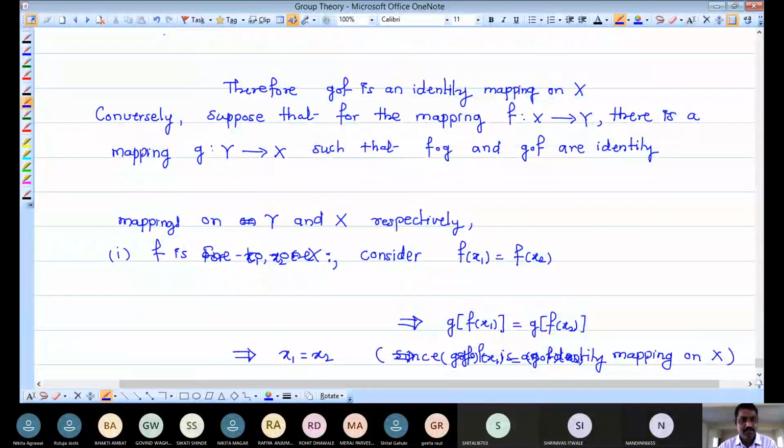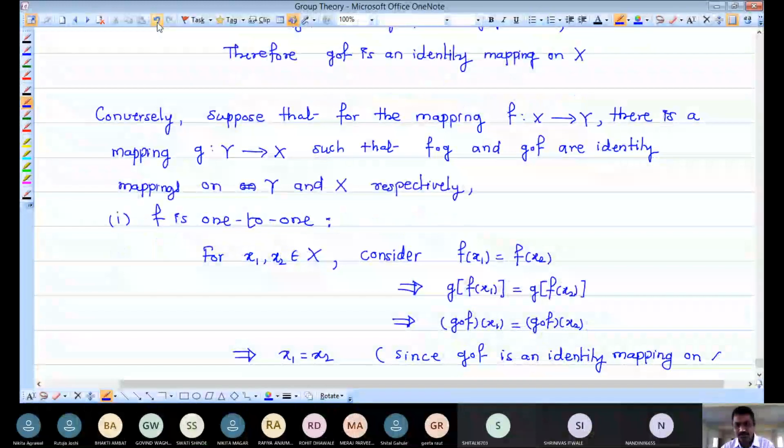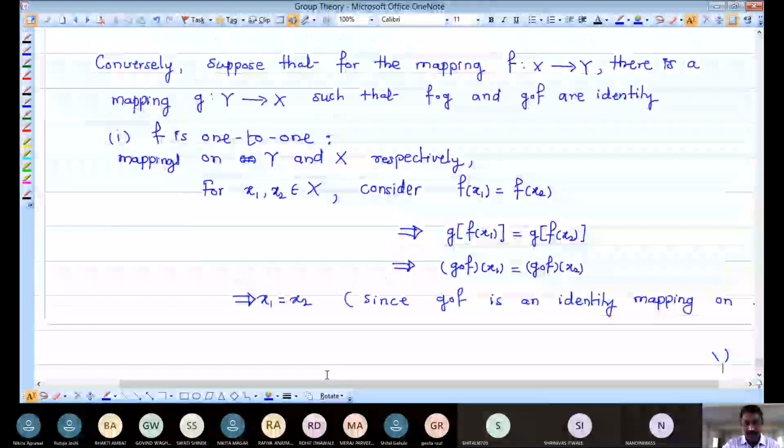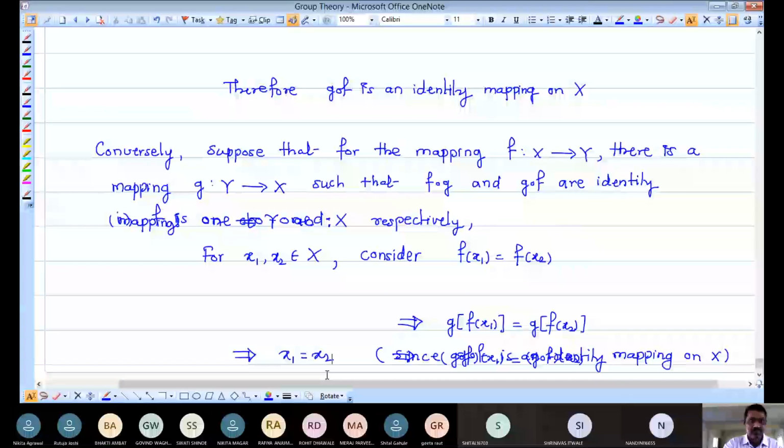And with the help of that, we are writing this, and from this you can say that our mapping F, defined from X to Y, is one-to-one. Sorry for this disturbance because of this OneNote.